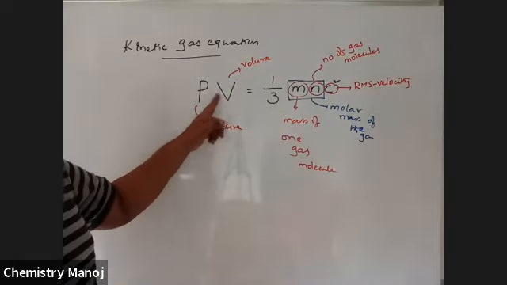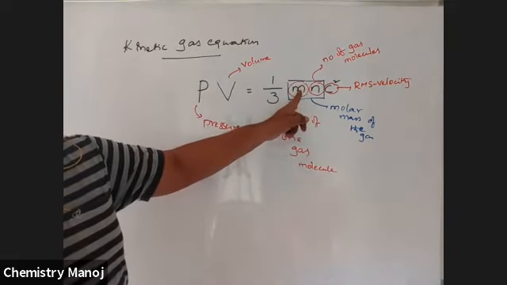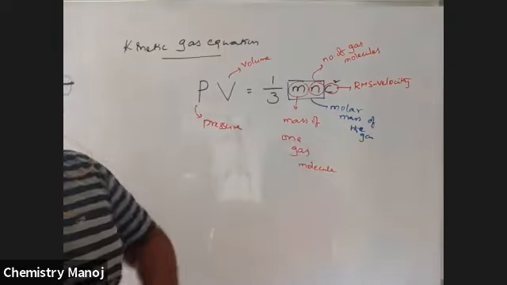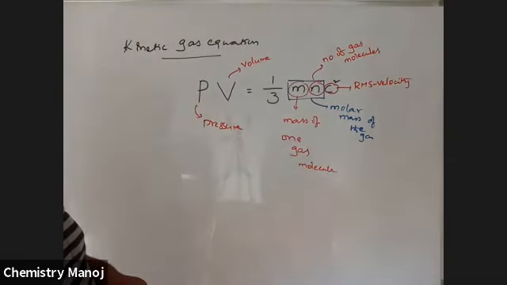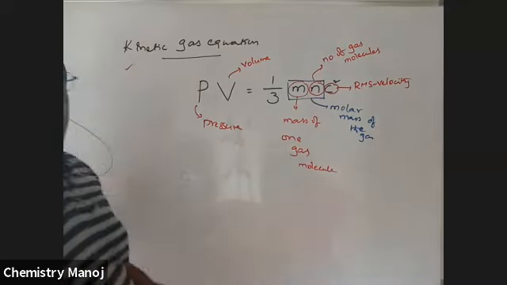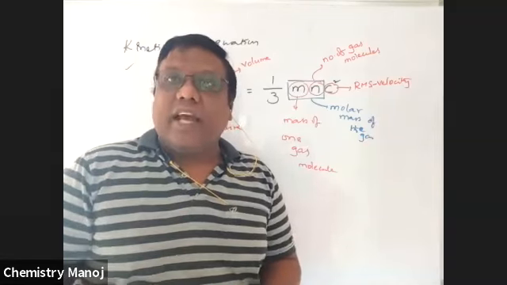So pressure times volume of the gas equals 1/3 m N C square, where m is the mass of one gas particle, N is the number of gas molecules, and C is the RMS velocity. This equation, PV equals 1/3 m n C square, is called the kinetic gas equation. By using this kinetic gas equation, we can derive each and every gas law.